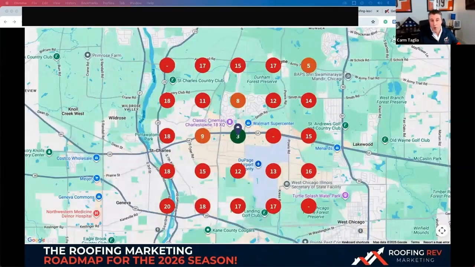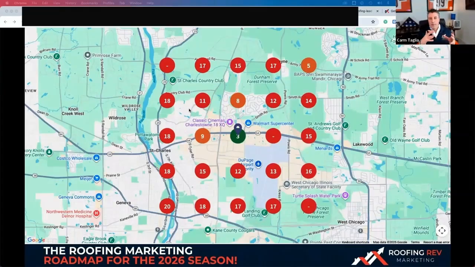And I love these map reports. Showing what you rank on a map in a certain area is very powerful to me. I'm a visual person, so I love to see this is what I rank for a residential roofing company near me. And you can see where you want to improve. On my doorstep over here, I'm in the top 3. If I go a mile out, not so much. Like this one is in St. Charles. But I want to make these all greens, all 1s, 2s, and 3s.